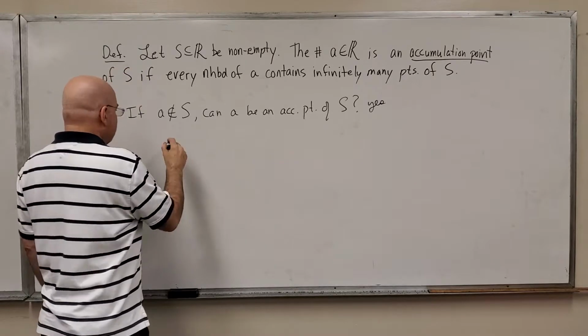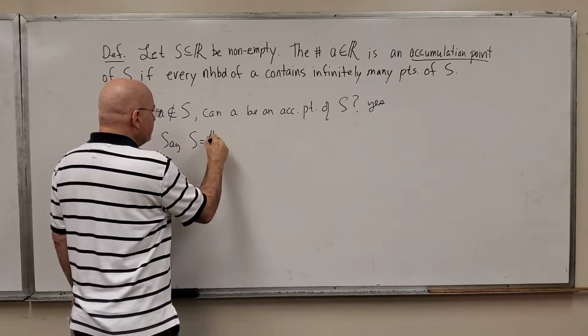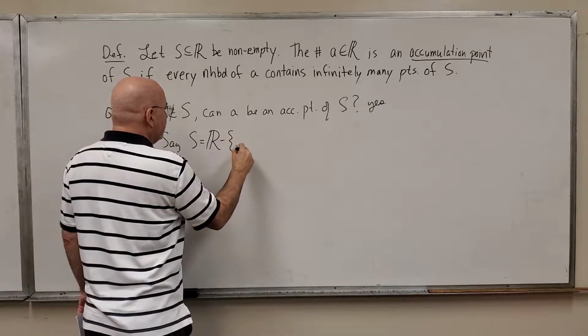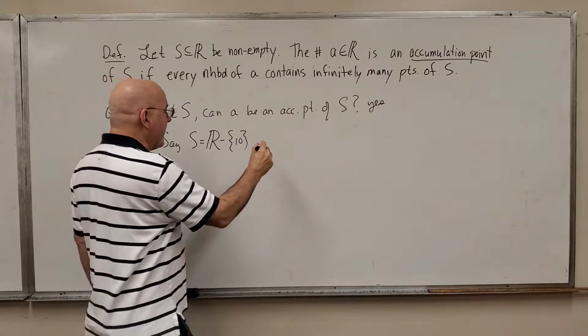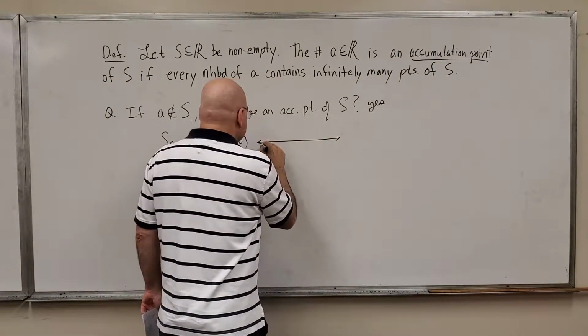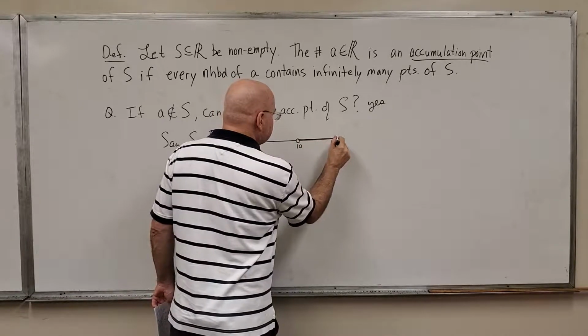Let's just say that S is equal to the set of real numbers minus the number 10. So if I were to graph the set S, it would look like this.